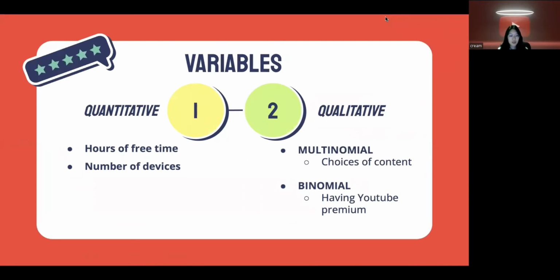Today our group will present the data analysis on the data we got from the survey on hours of YouTube people watch a day. To begin with, we divided the variables into two types. First is quantitative, consisting of hours of free time and number of devices. And second is qualitative, which is choices of content for multinomial and having YouTube Premium for binomial.